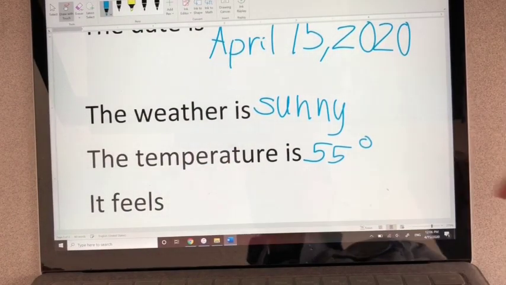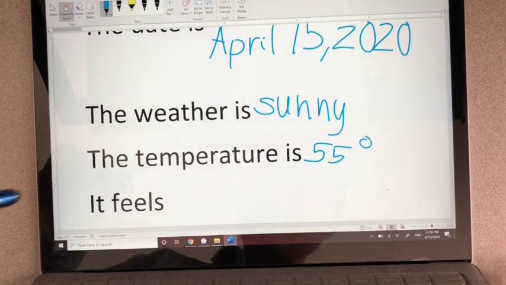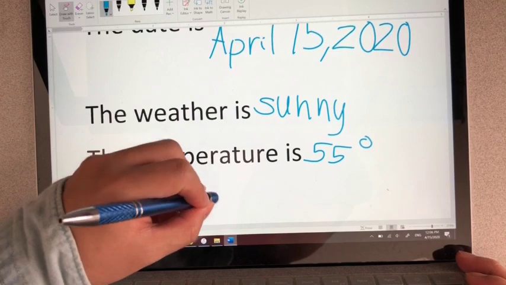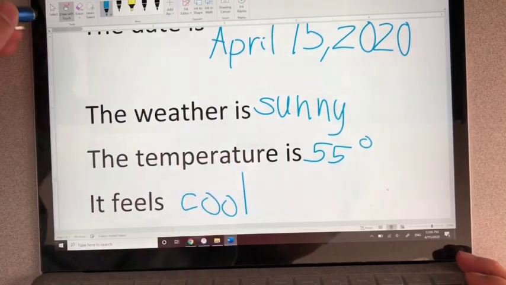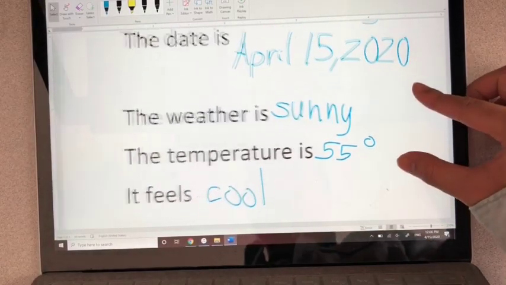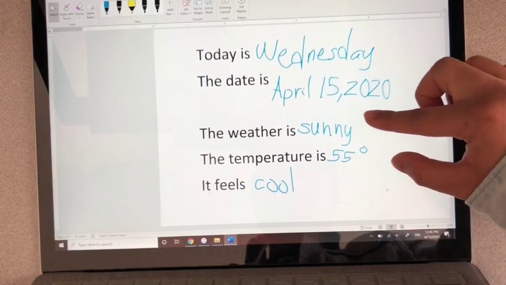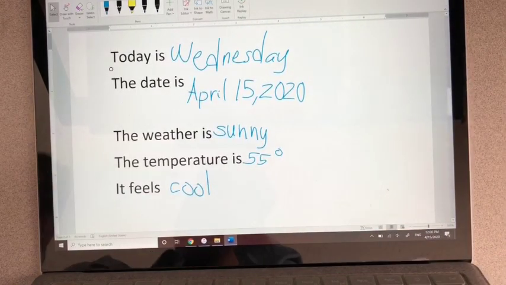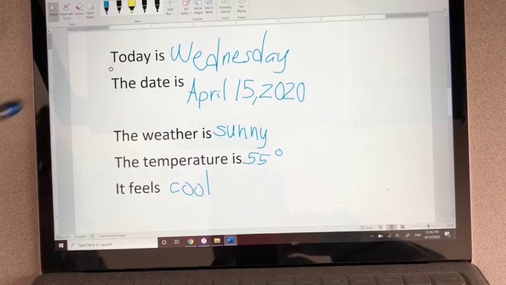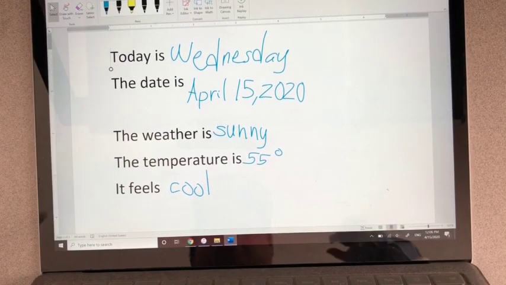That's the degree symbol. It feels cool. So, this is today for me. I want you to do today for you. What is today for you? And what is the date for you?